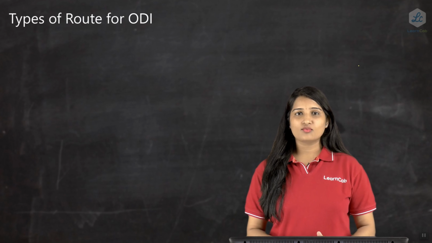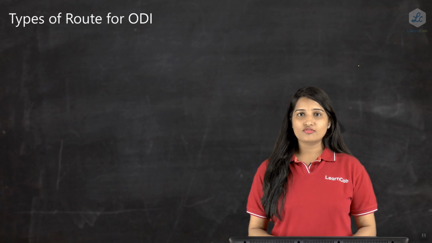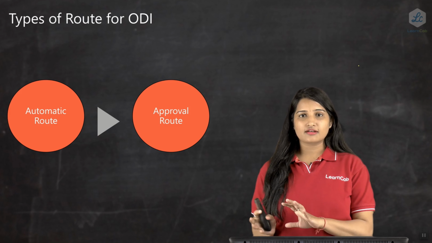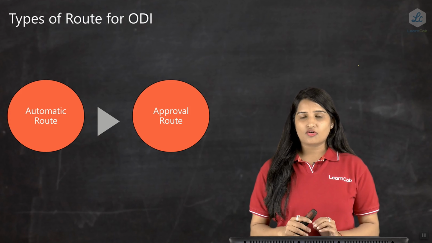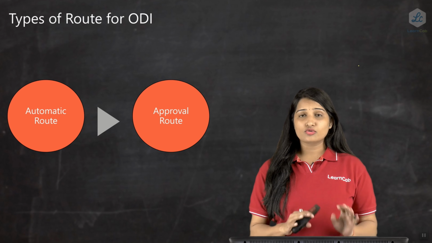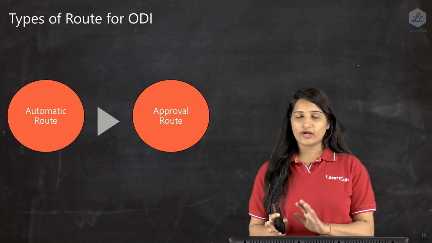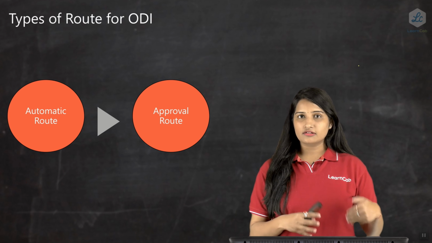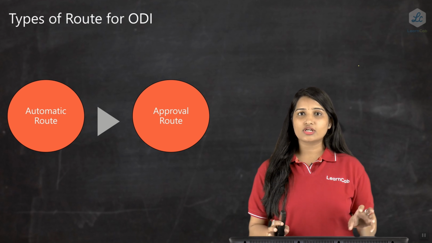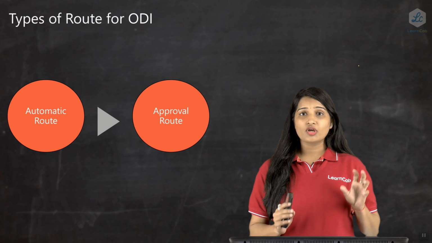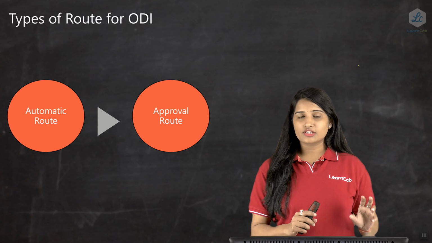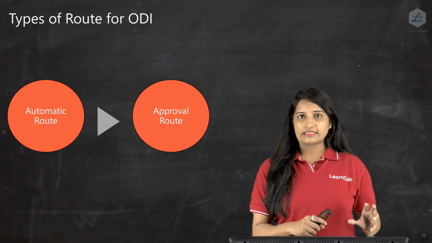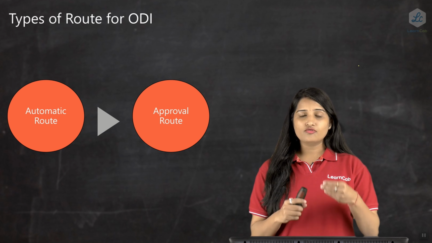So now let us see what are the types of route for making an ODI. The first one is the automatic route and another is the approval route. What happens under automatic route? Under automatic route, no prior approval of RBI is required. An Indian entity can remit the funds outside India easily under the automatic route. However, there are two conditions which need to be complied with. One is the 400% of the net worth. So up to 400% of the net worth, an Indian entity can send the money outside India for making an ODI.